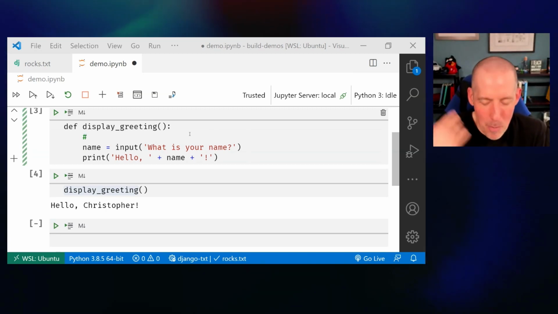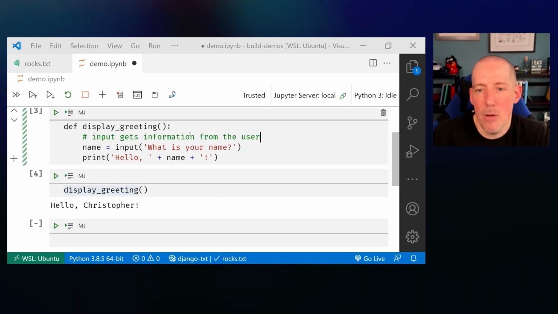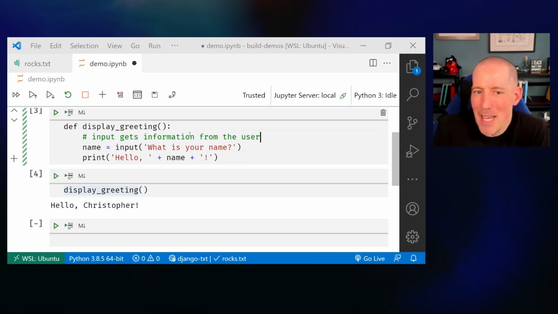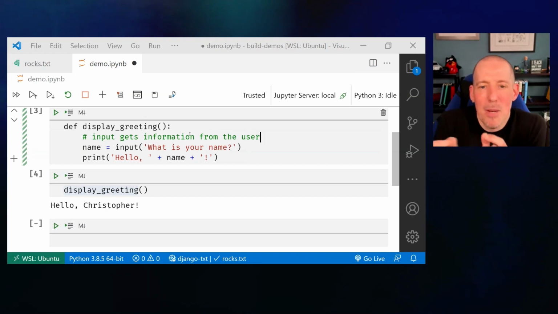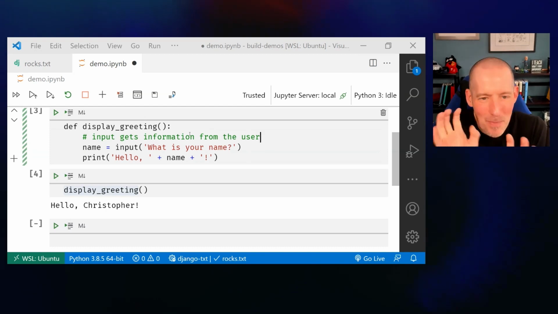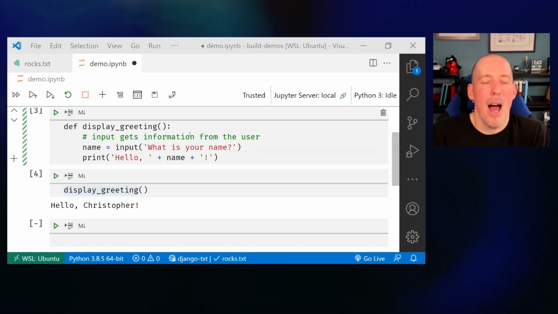So being able to put in a real quick comment here to say something like input gets information from the user is going to be extremely helpful. That way, when I go back to this code a little bit later, especially when I'm learning, I'm going to be able to see, oh, okay, I know what this does. That's pretty cool. So don't be afraid at all to comment your code.